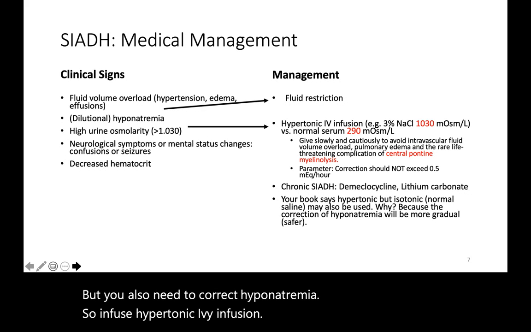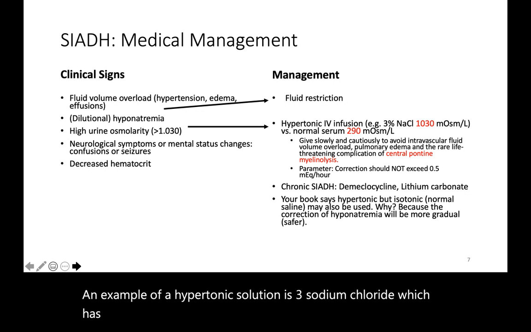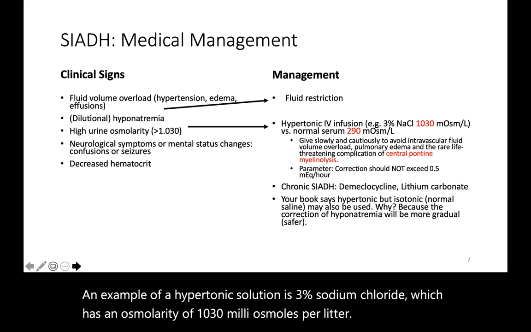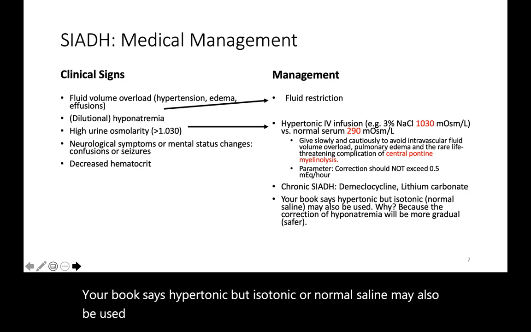An example of a hypertonic solution is 3% sodium chloride, which has an osmolarity of 1030 milliosmoles per liter. Your book says hypertonic, but isotonic or normal saline may also be used. Why? Because the correction of hyponatremia will be more gradual, and in other words, safer.